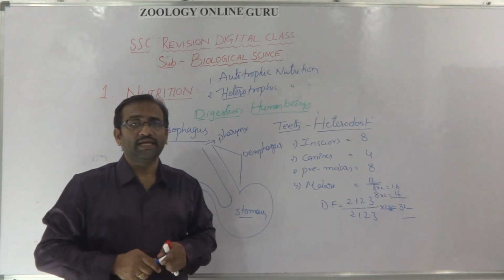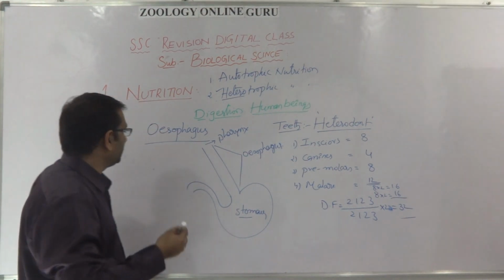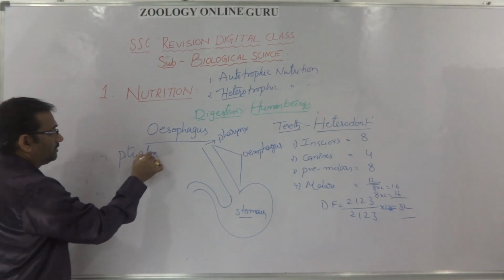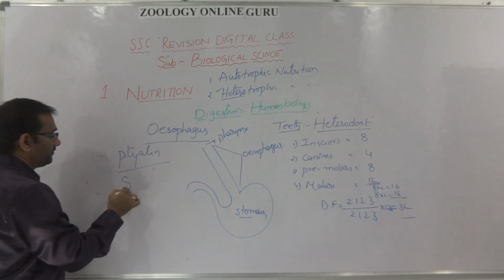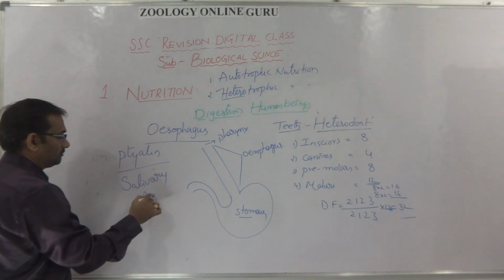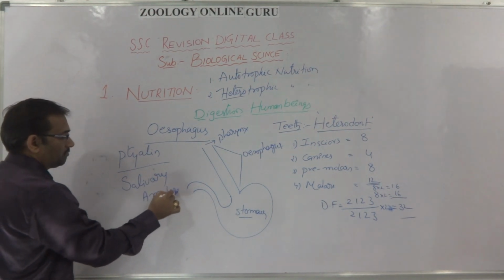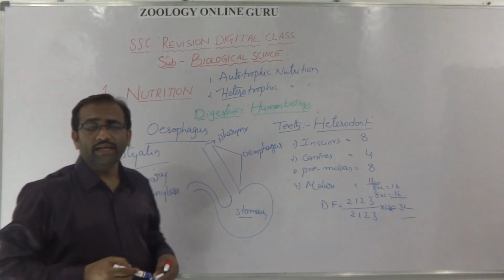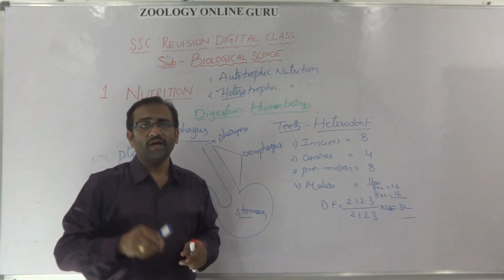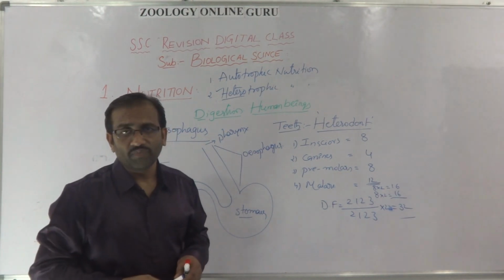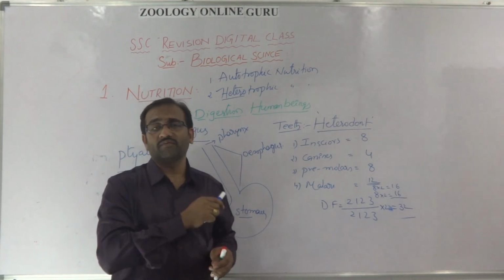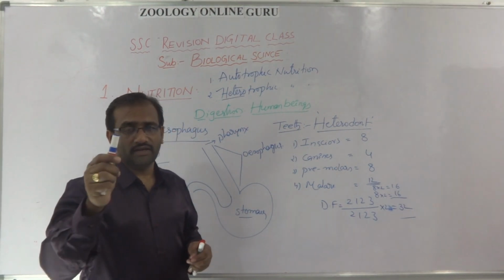Mouth. In the mouth saliva is present. Saliva contains an enzyme, ptyalin, also called salivary amylase. So because of the salivary amylase, in the mouth the food is digested. The carbohydrates are digested into maltose and dextrose by salivary amylase, also called ptyalin.